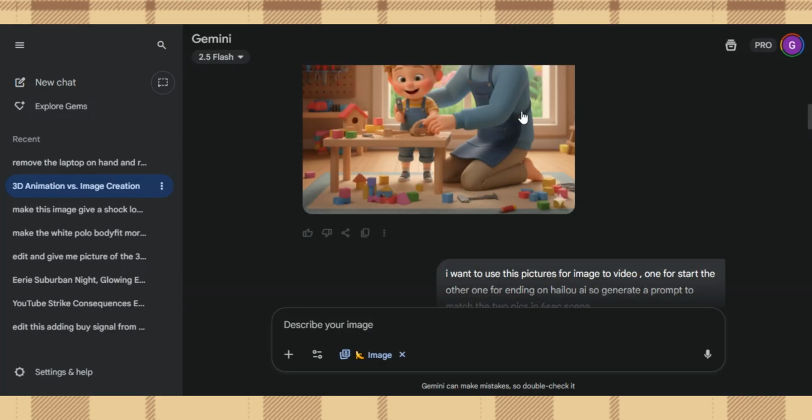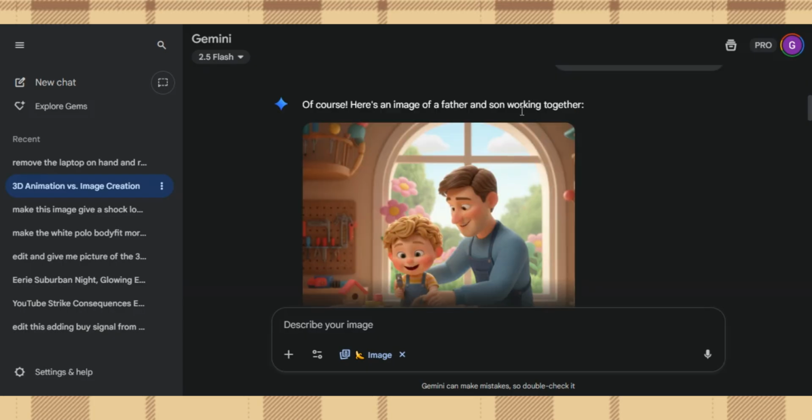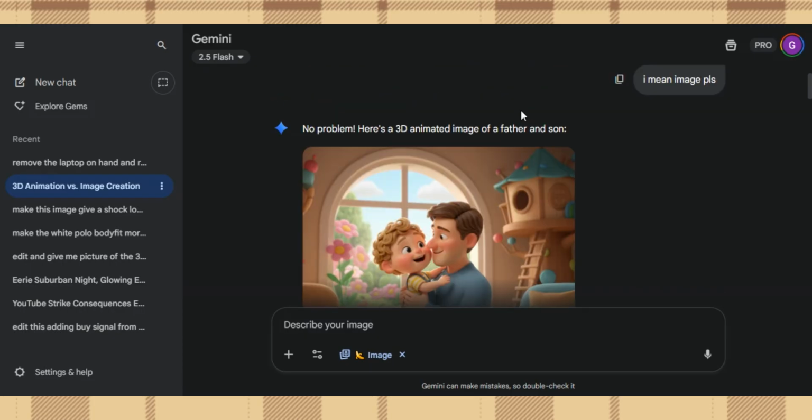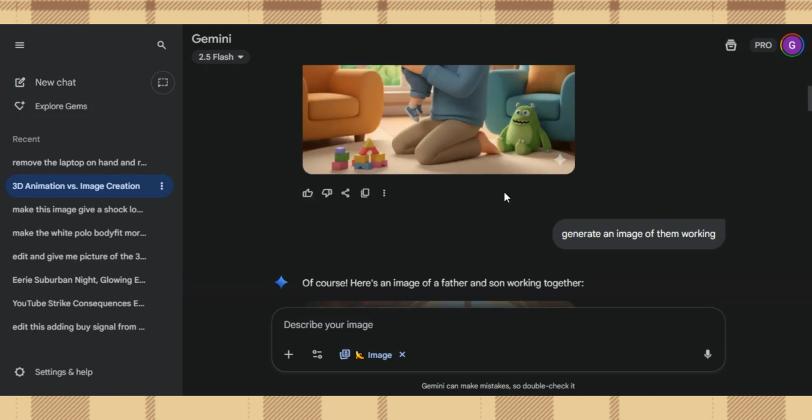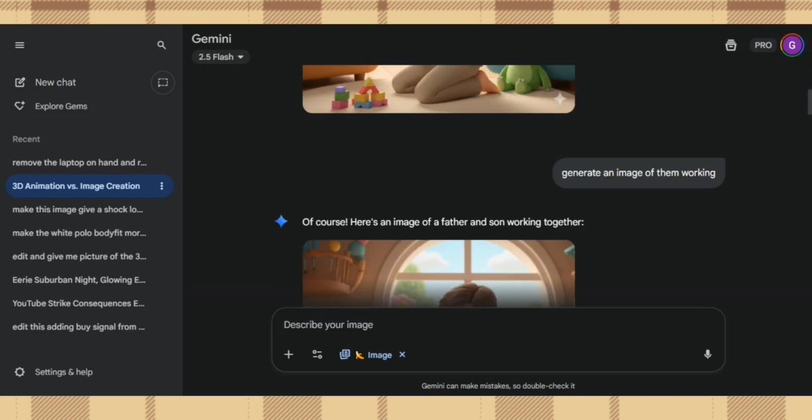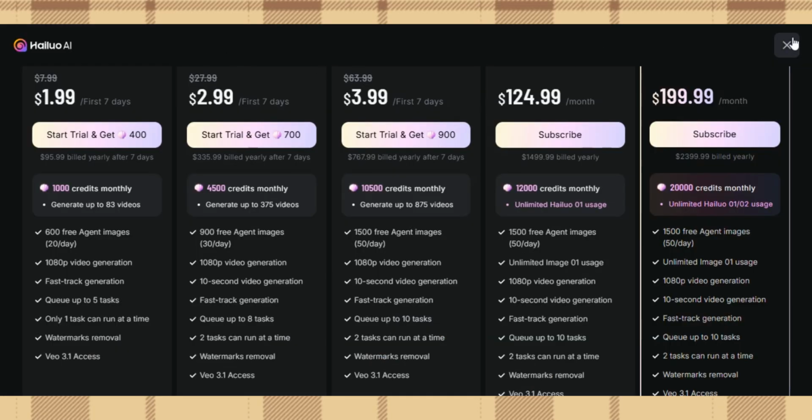Nano Banana is just the best because it helps you create consistent characters. And don't worry about the size, you can give it the particular size you want. You can take this particular image to ChatGPT and tell it to make it a size of 16:9, that's for YouTube size. That way it doesn't look square, it makes it rectangular, right?